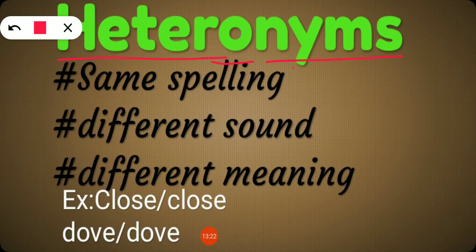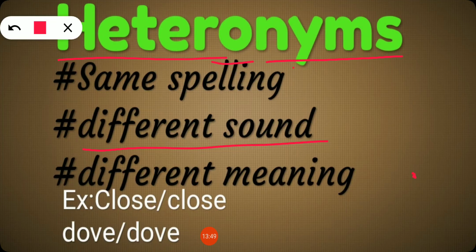So here the spelling will be same but sound will be different and also the meaning will be different. The meaning will be different in all of these, that is homonyms, homograph, homophones, heteronyms. Definitely the meaning will not be same.